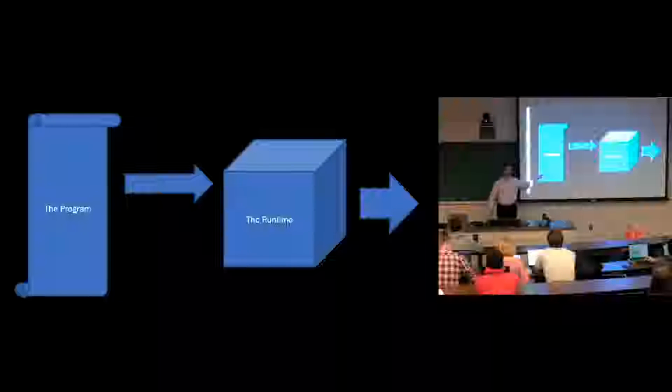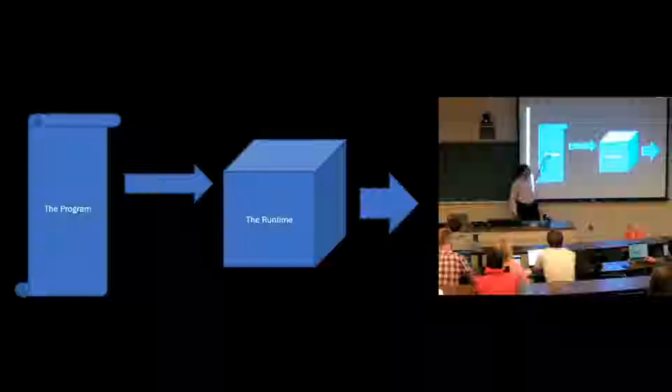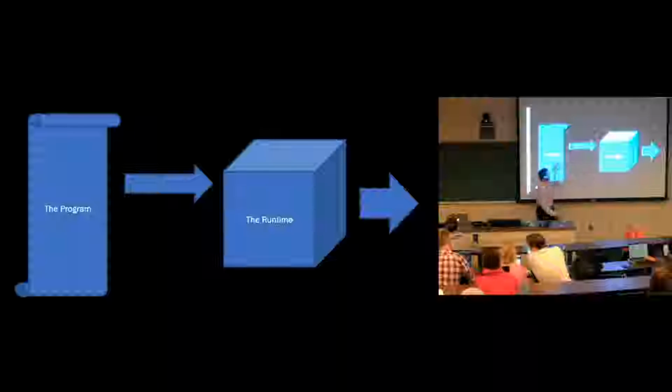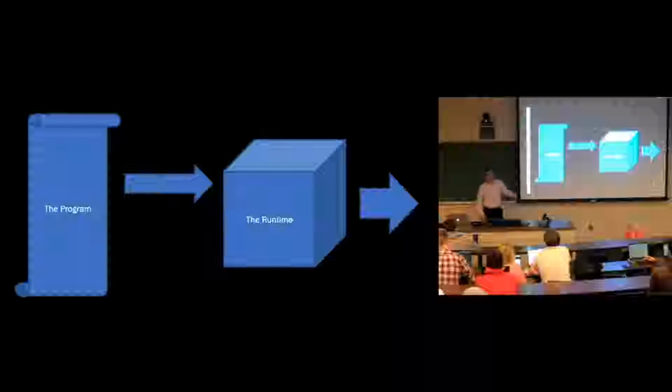So a lot of people think that programming is kind of like this. You write the program, and then the program gets executed in some sort of runtime, right? You know, we define what variables we want, and then those variables exist somewhere. And then we get some output that we like or we don't like. But we think of it in these three distinct phases.